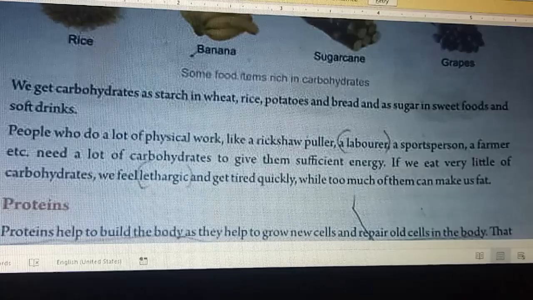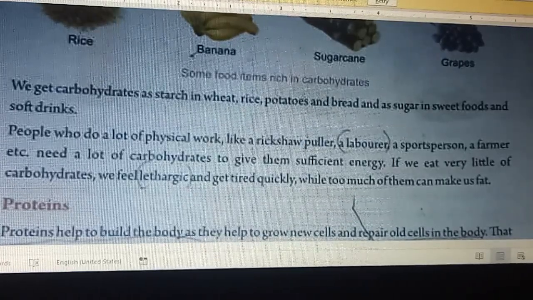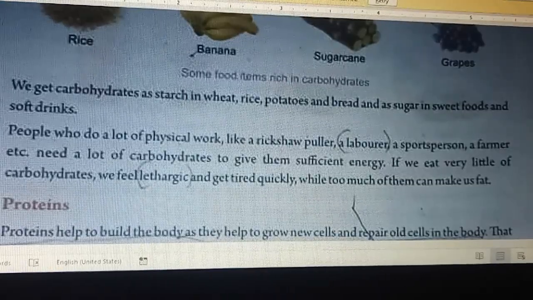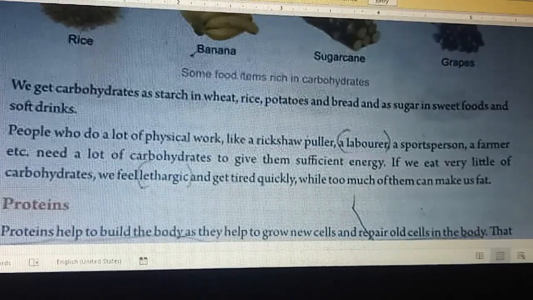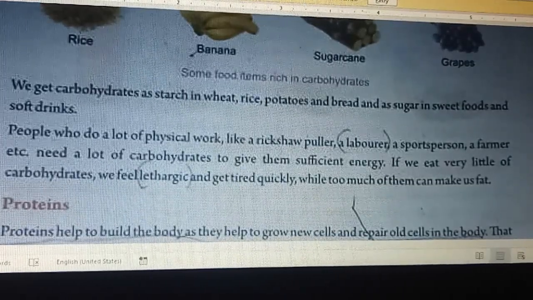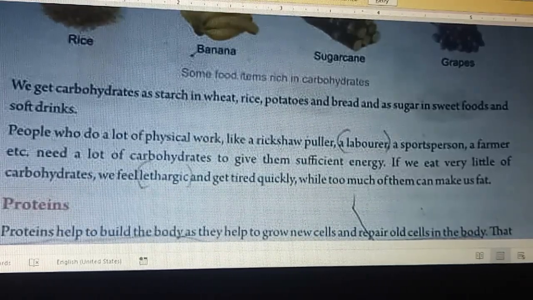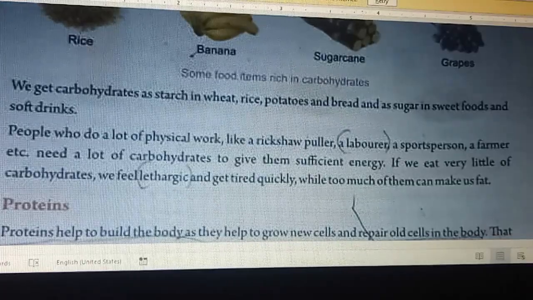If we eat very little carbohydrate, we feel lethargic. Lethargic means tired, and we get tired quickly, as it's given here also. While too much of them can make us fat.